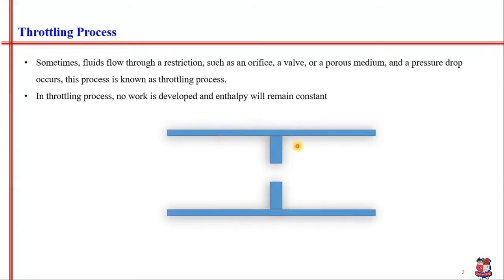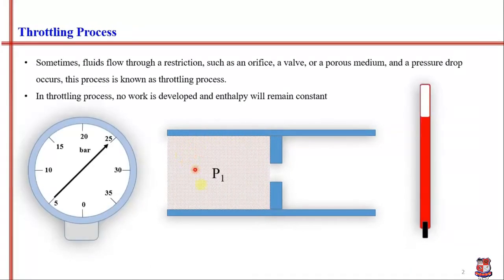So let's consider a restricted pipe with a flow of steam at pressure P1 and temperature T1. I have taken this pressure as an example, 25 bar. Initially the system has this much pressure and some temperature. As soon as the steam flows through this restriction, there will be a drop in pressure as well as in the temperature of the system. But the enthalpy of the system at this pressure will be equal to the enthalpy of the system at this reduced pressure.